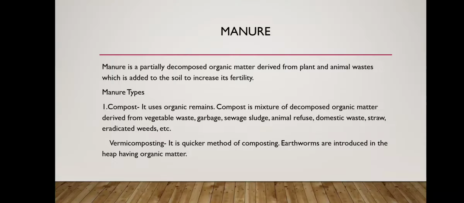So, last class we studied about macro and micronutrients. Today we will study about manure, fertilizer, and other cropping patterns and other things that are required in agricultural practices. So, about manure and fertilizer, you have studied in class 8 also. Manure is a partially decomposed organic matter derived from plant and animal waste, which is added to the soil to increase its fertility. So, to increase the fertility, we add the manure.